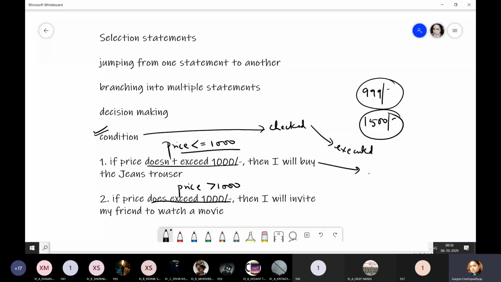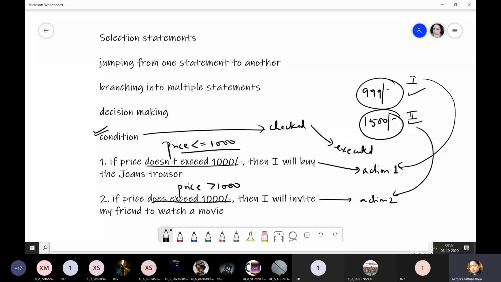This is your action 1. This is your action 2. So depending upon the condition, whichever condition fits, if the first condition fits, then obviously you will go for action 1. If the second condition fits, you'll go for action 2. Is this clear? This analogy, is it clear to everyone? Is this example clear in your mind? What is decision making?